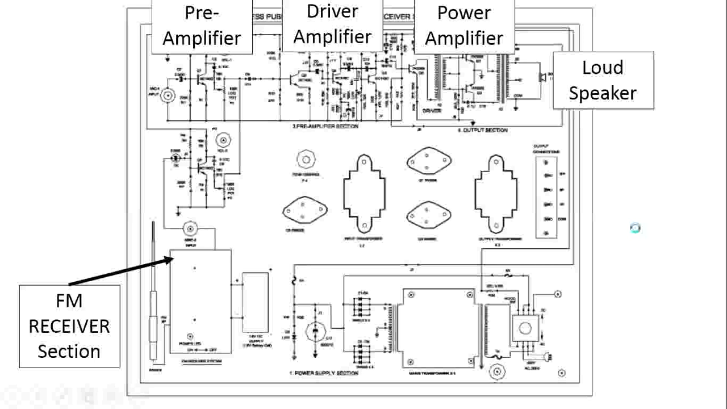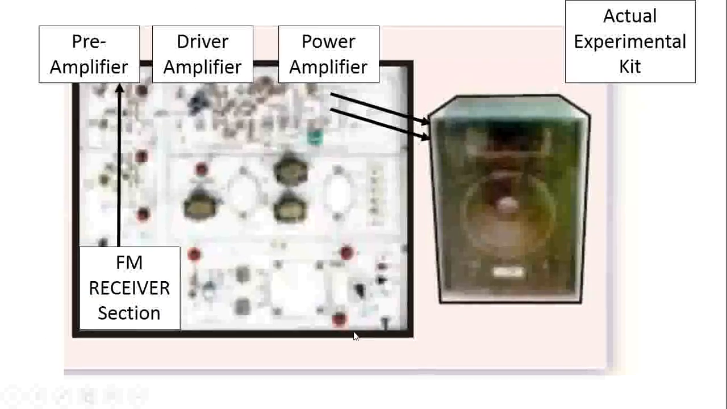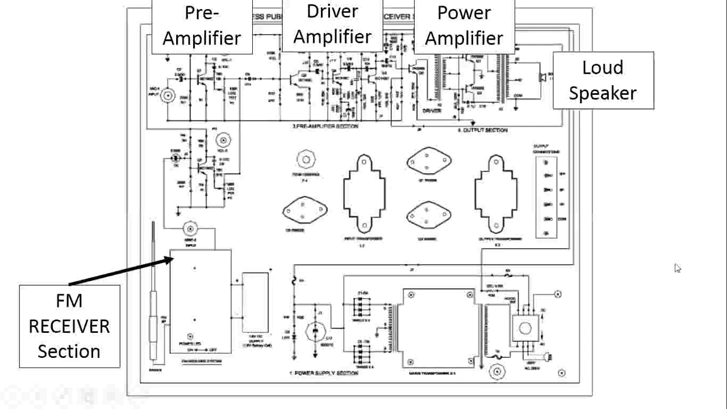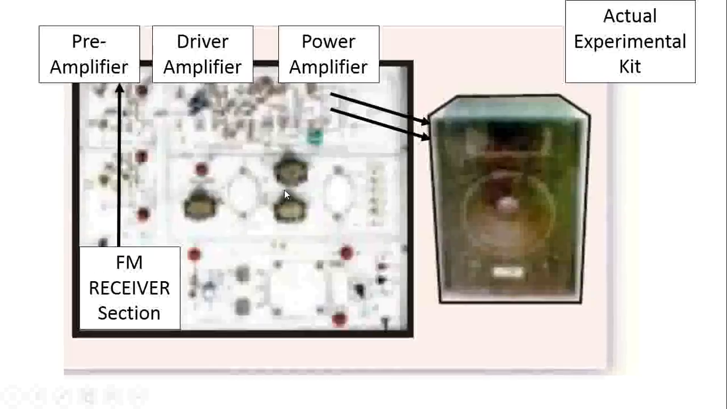Next, if you see the actual kit from the top view, it looks like this. The same kit which I showed just now is this. So what is this? FM receiver section, a preamplifier, driver amplifier, power amplifier, and the output of the power amplifier is given to the loudspeaker. So this is the actual experiment kit, where you have to take the different readings.